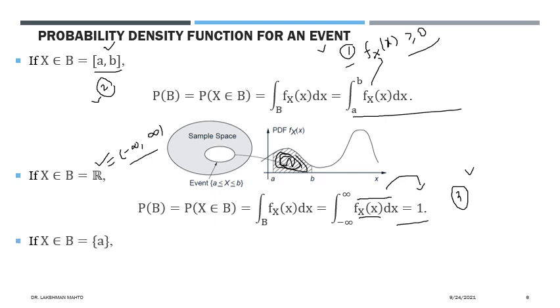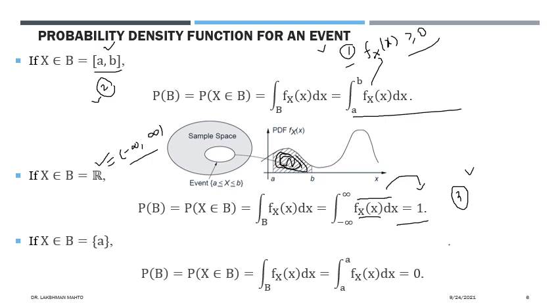Now I'm taking one more example. Suppose B is a singleton set containing only one element. That means the situation matches a probability mass function. If you want to calculate the probability of B, you have to integrate the density function from a to a. There is only one point, so the starting point and the end point would be the same.